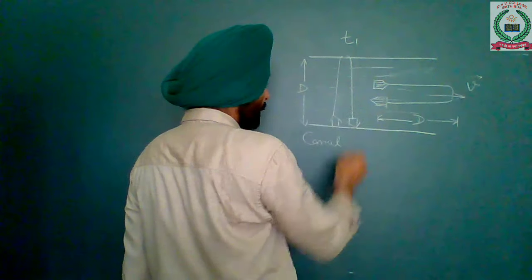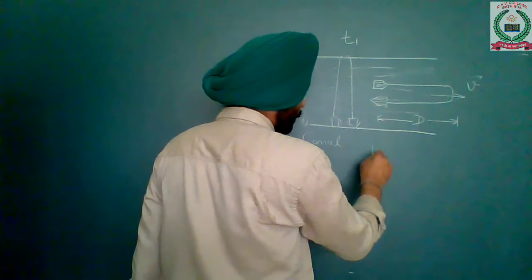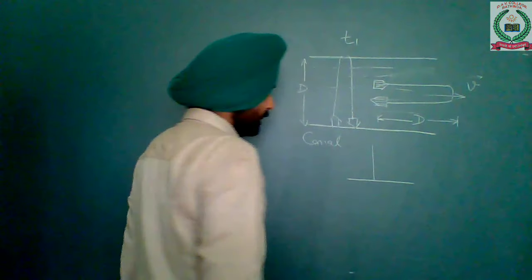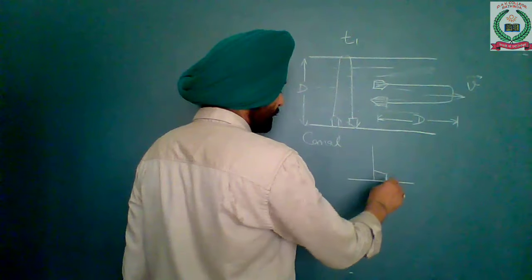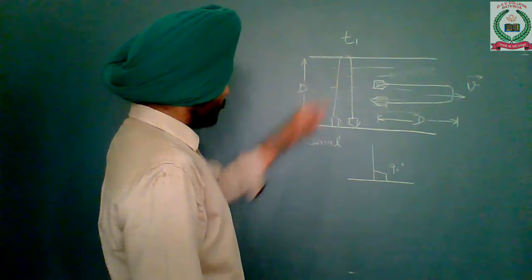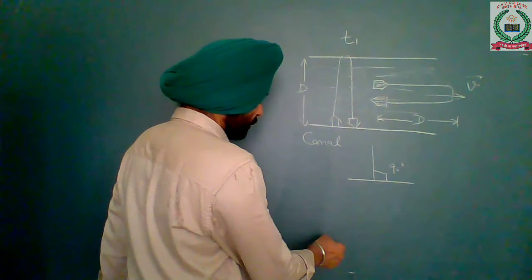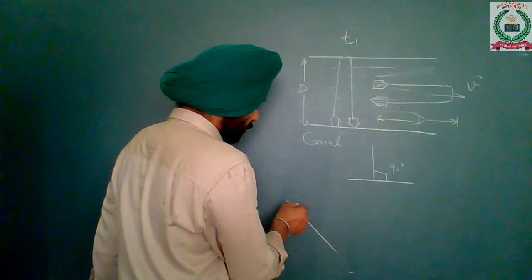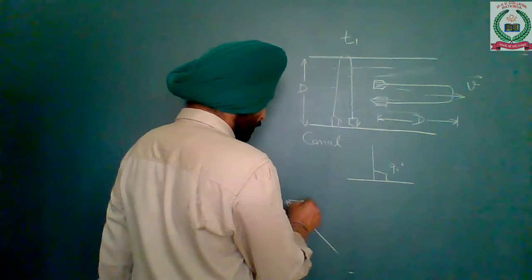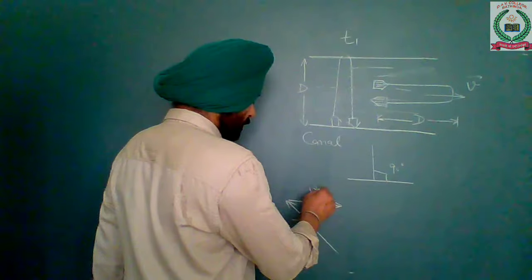When the boat moves perpendicular to the direction of the flow of water, in order to reach the opposite bank at the same point, the boat has to move at some angle to the flow of water. Suppose the boat B1 moves in this direction OL, and the flow of water converts its velocity into this direction.